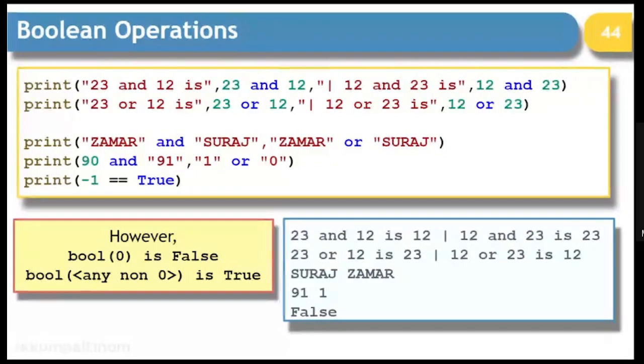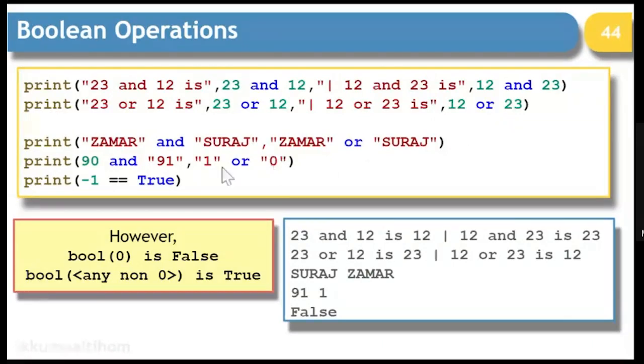So if it is 23 and 12, then 12 is the answer. If it is 12 and 23, 23 is the answer. But in the OR operation, as I told you, if the first operand is true, it does not move to the second side. So if you write 23 or 12, 23 will be the answer. If you write 12 or 23, 12 will be the answer.